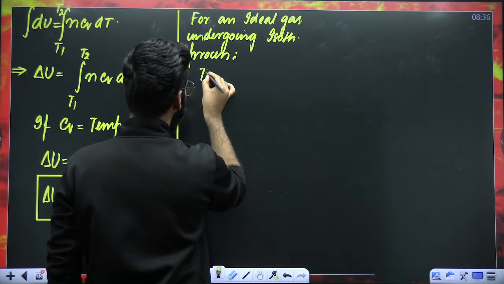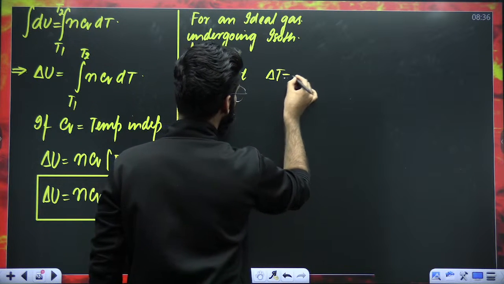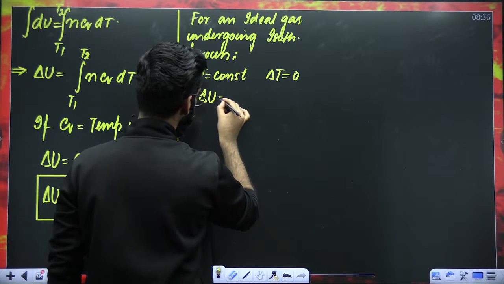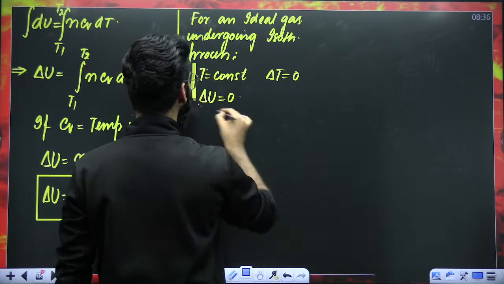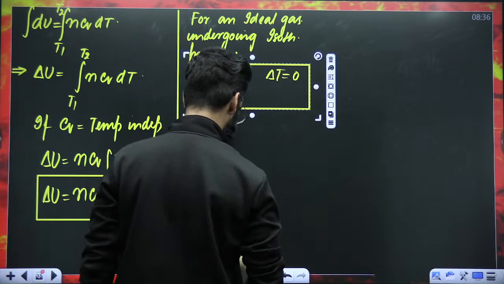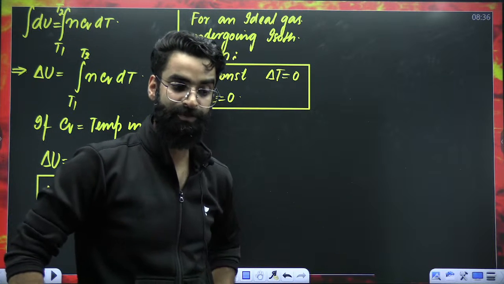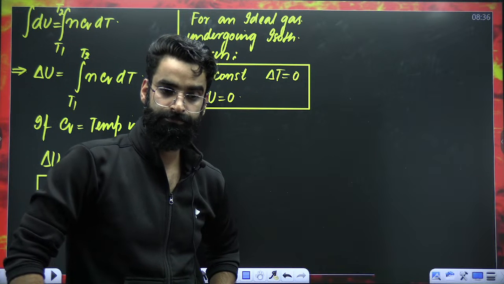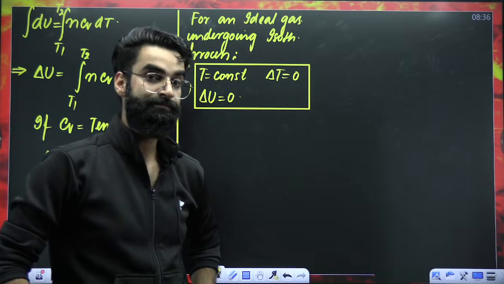So the temperature of the gas is kept constant. If temperature is constant, delta T has to be 0. If delta T is 0, that means delta U has to be 0. So do remember that when the ideal gas undergoes an isothermal process, its delta U has to be 0. But this is particularly valid for an ideal gas.